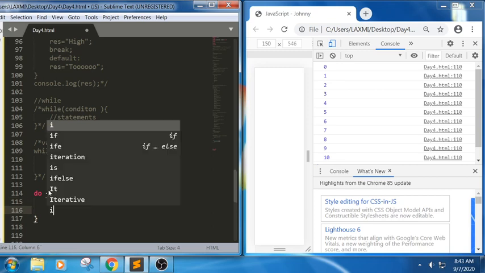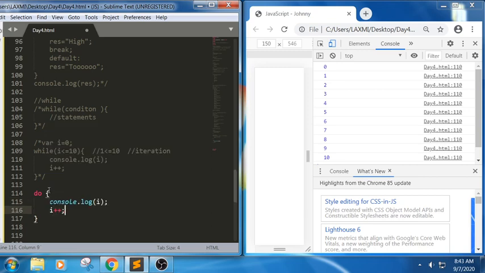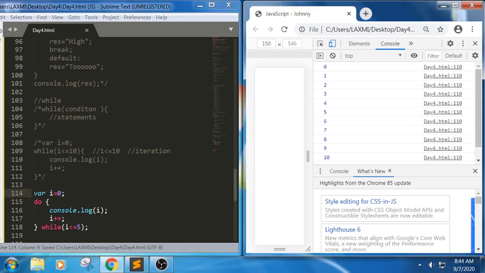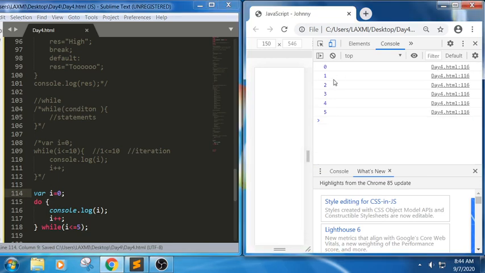Did we define I here? No. Let us define I++, and in this I am trying to write while I less than or equals to, let me write only 5 values as of now. It will be easy to scroll. 5. So we haven't defined I here. I am trying to write I equals to, let me put 0. See here, we got 0, 1, 2, 3, 4, 5.